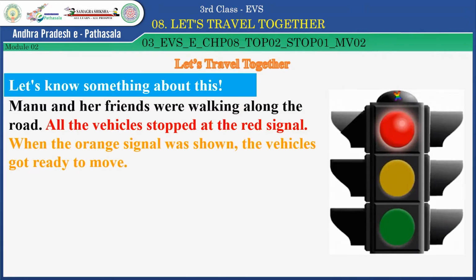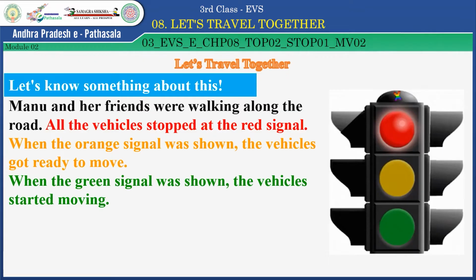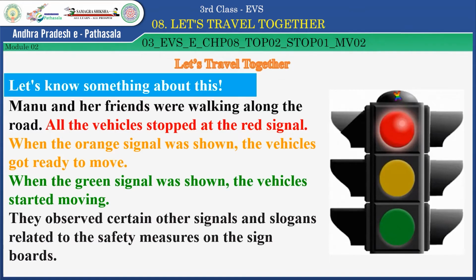When the orange signal was shown, the vehicles got ready to move. When the green signal was shown, the vehicle started moving. They observed certain other signals and slogans related to the safety measures on the signboards. Now, children, here you have to do an activity.